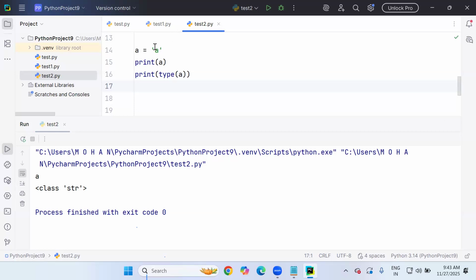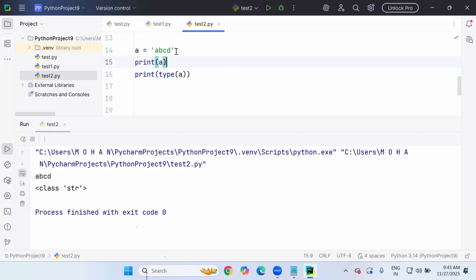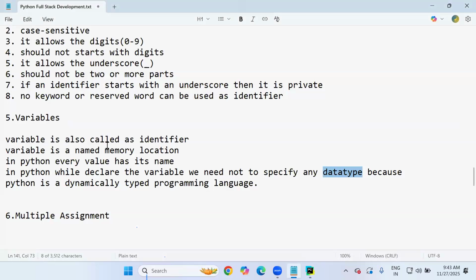But you may have a doubt. In other languages, a single character is char type. But in Python, there is no char data type. Even a single character is considered a string. Even multiple characters, a group of characters, are also considered a string. So depending on the value, the data type is automatically decided for variable A. This is what a dynamically typed language is. Dynamic means runtime: at running time only, Python will decide what data type is required for this variable. So a variable is a named memory location.